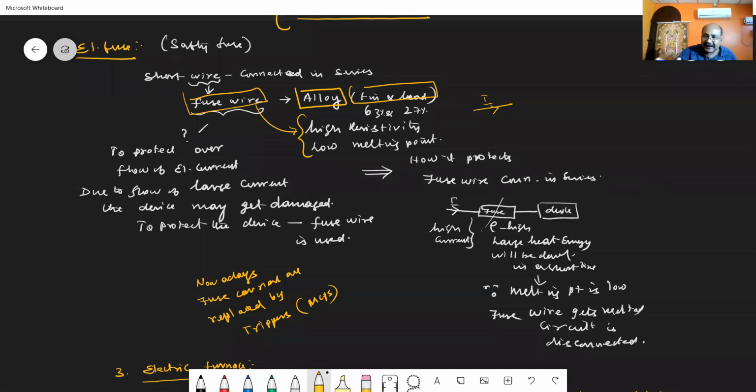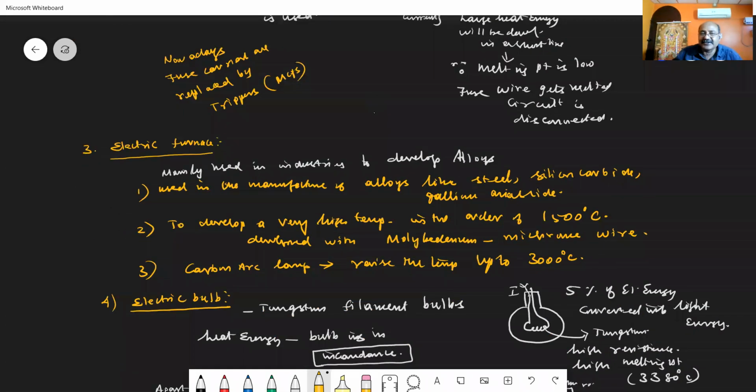So in order to protect a device from a large amount of heat and electrical energy, we use safety fuses. The fuse wire is always connected in series in an electrical circuit. Nowadays, fuse wires are replaced by tripper switches, commercially called MCBs. This is the second application.